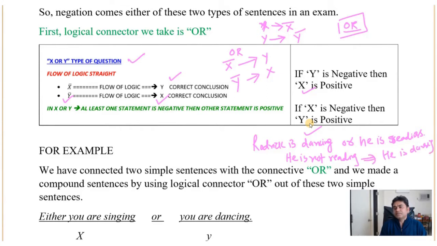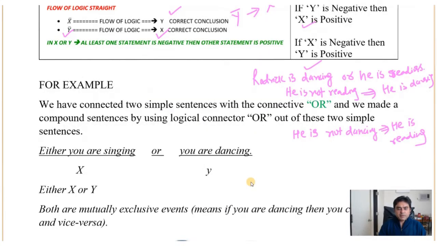Or if I say he is not dancing, it means he is reading. So remember, in or, if one part is a negation, then you can conclude the other part is positive. So that is the rule of or.